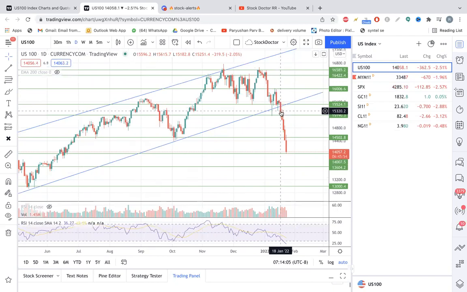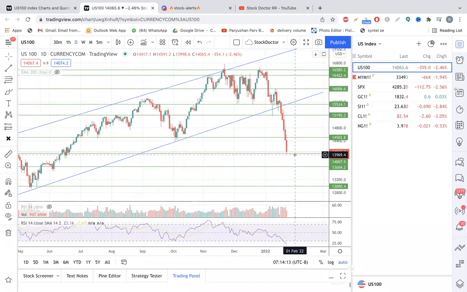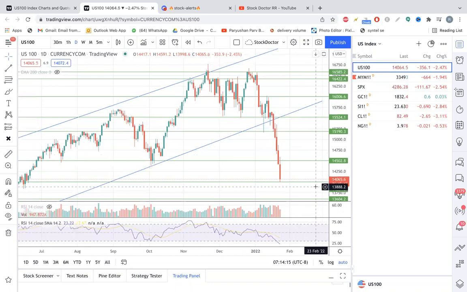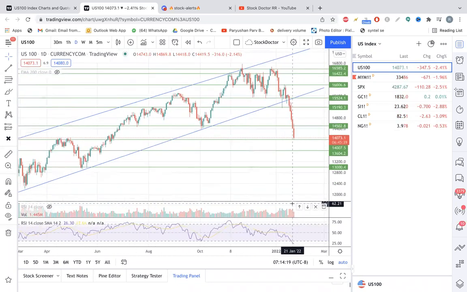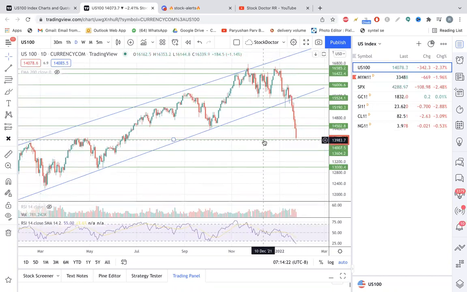Once it broke the trend line, in the next consecutive 4 days there is a huge sell off. You can see the sell off today also. Right now it is trading around 14,066. I have drawn a support line which is exactly at 14,000. It came down towards 13,999.98 and then gave a pullback.